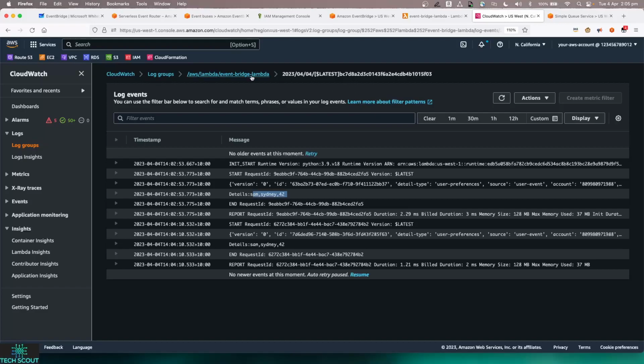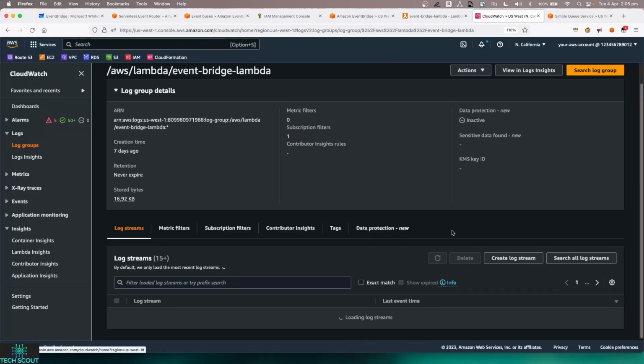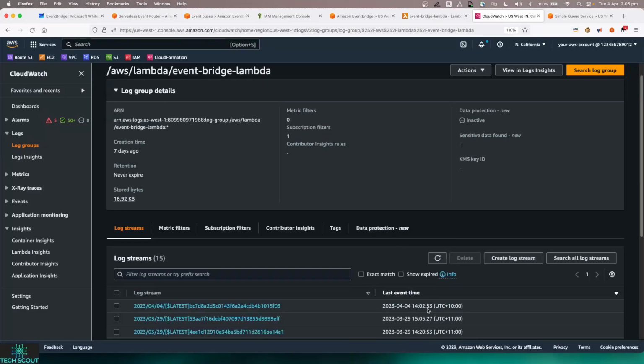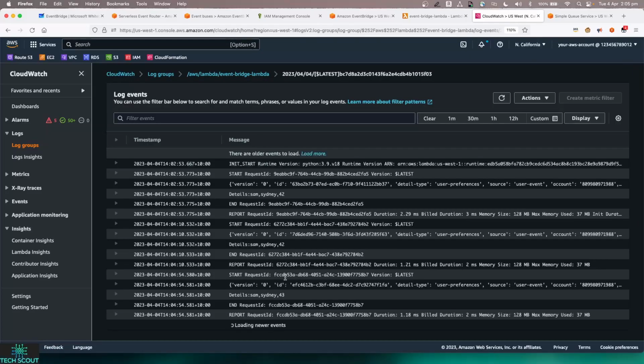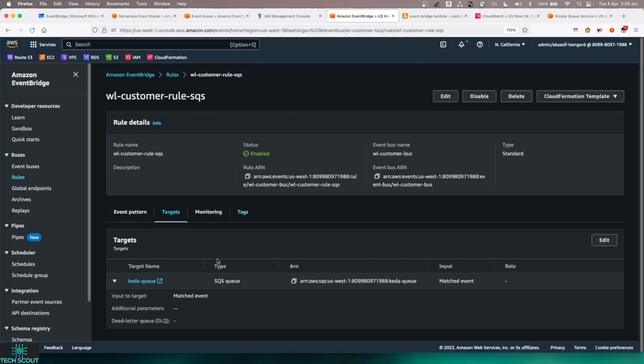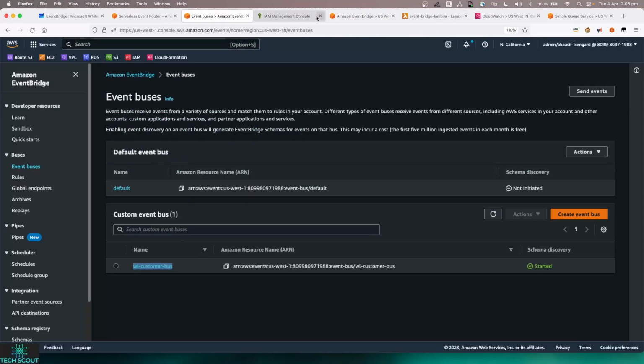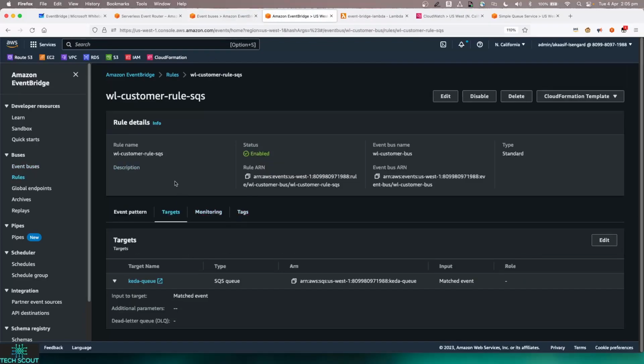Let's refresh, so it's still 1402, but if we come in, yep, 1404, and we have 43 which has come in, so it means that our particular rule which we have set up does work pretty well.